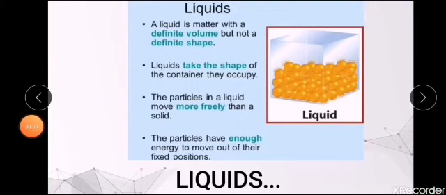Now, when we come to the case of liquids, liquids have a definite volume, but they don't have a definite shape. That is, they take the shape of the container in which they are kept. For example, running water does not have any shape at all. But if we take the same water in a jar or a beaker or a glass, water is going to take the shape of that particular container only.